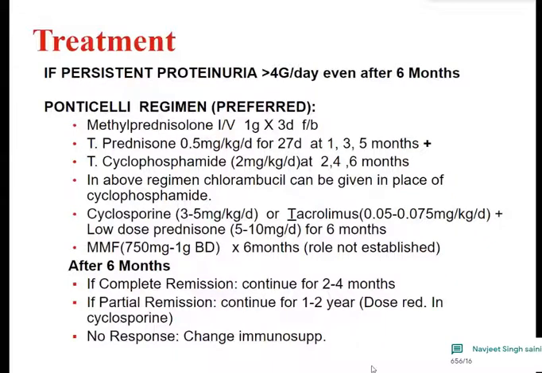Then there is the Ponticelli regime if the proteinuria is more than 4 grams, and what we do is the treatment is given in pulses, that is methylprednisolone intravenous 1 gram for 3 days. Thereafter, prednisolone 0.5 milligram per kg per day for 27 days. That is 1 month complete, and again the cycle of methylprednisolone is repeated, and such 5 to 6 cycles are usually given.